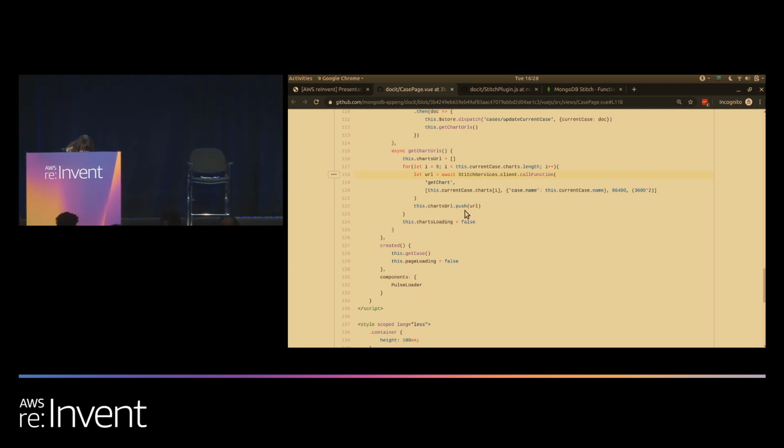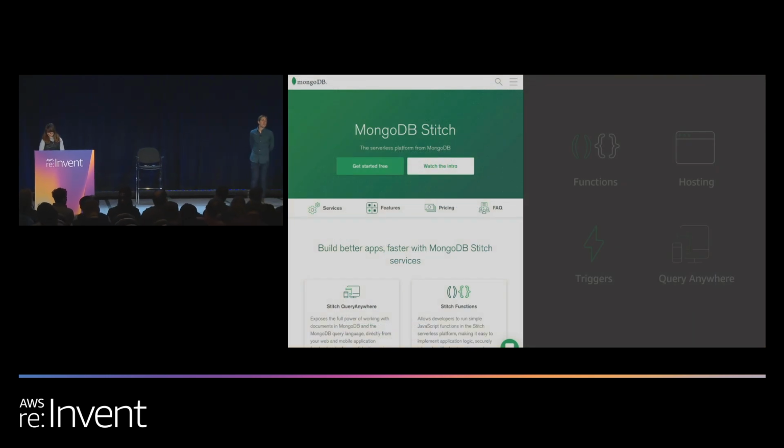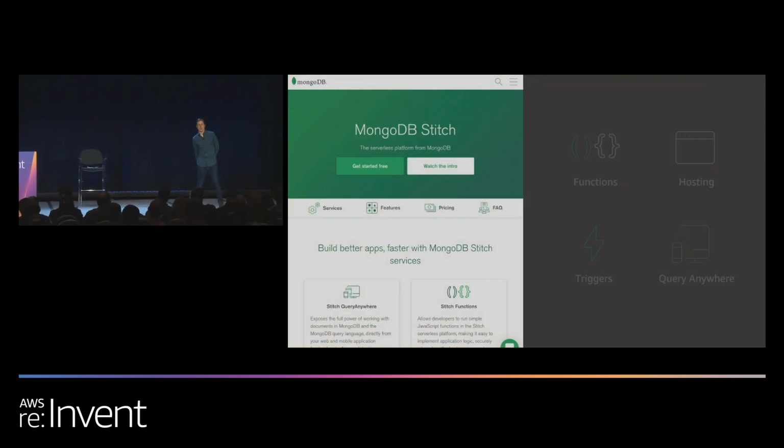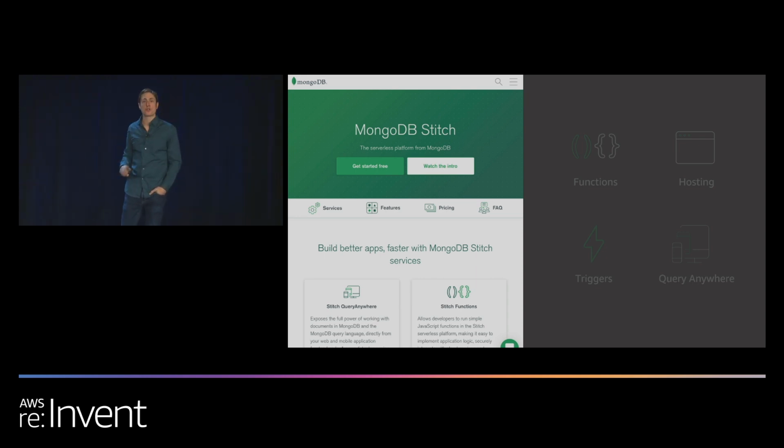Back to you. Thank you very much, Diana. As you just saw, Stitch is a powerful serverless platform that is natively integrated with Atlas. It allows us to rapidly implement our research tool, which in turn greatly reduces the amount of time it takes for our investigation. To keep it in perspective, the sooner that we can bring the criminals to justice in this case, the sooner we can compensate our victims. Let's take a look again at what Stitch brings to the table.